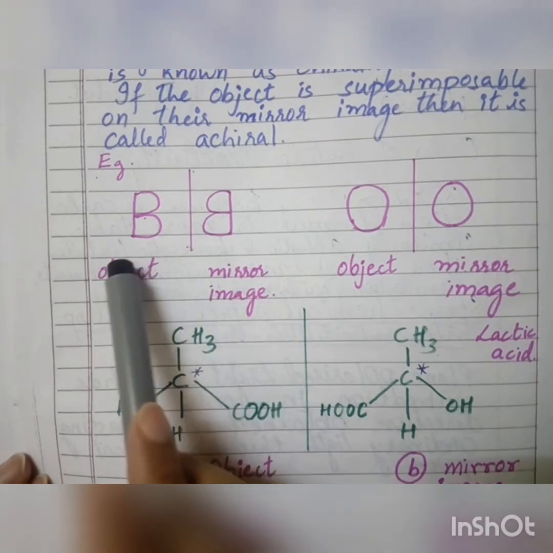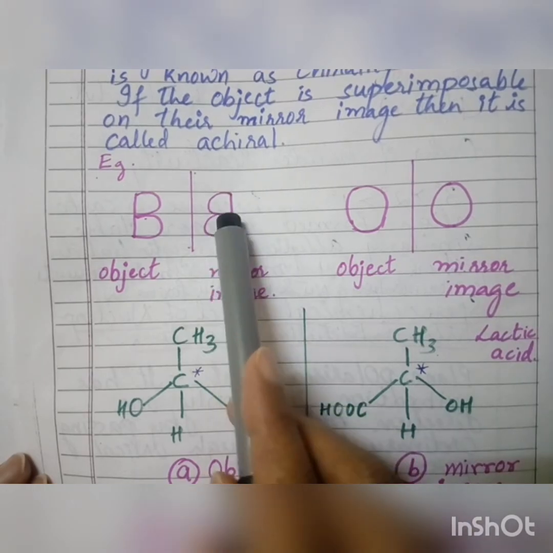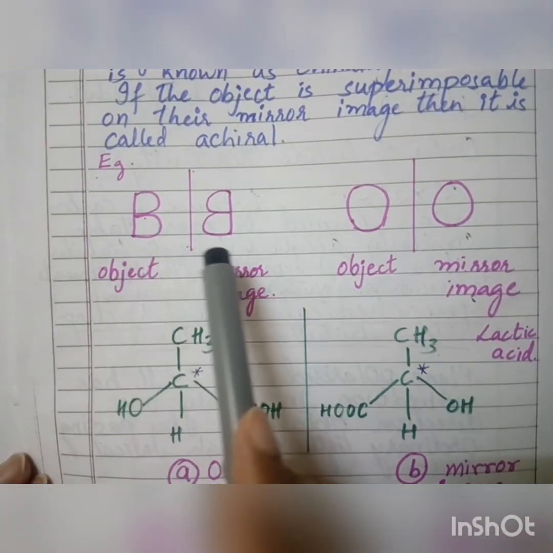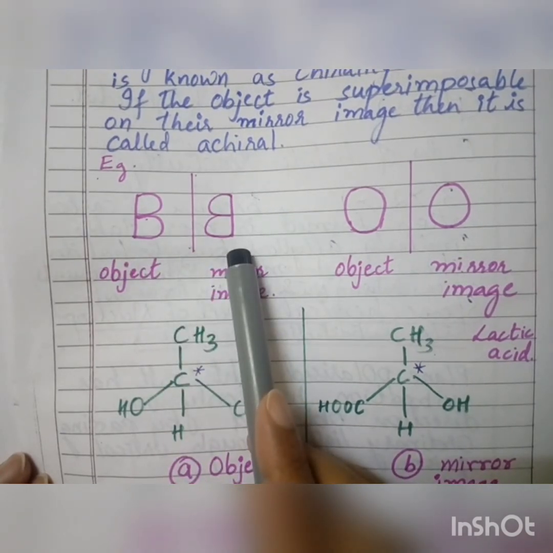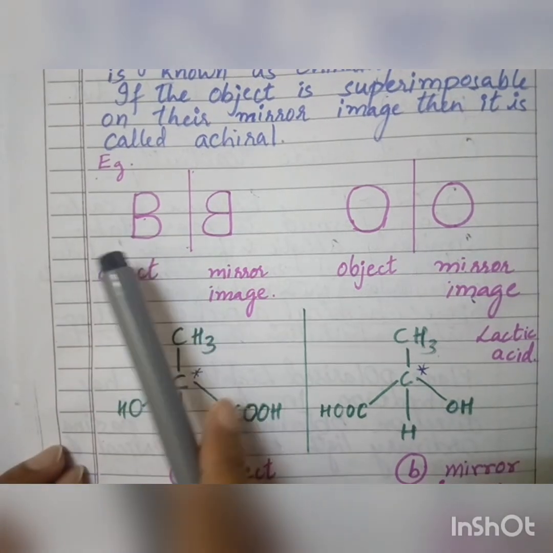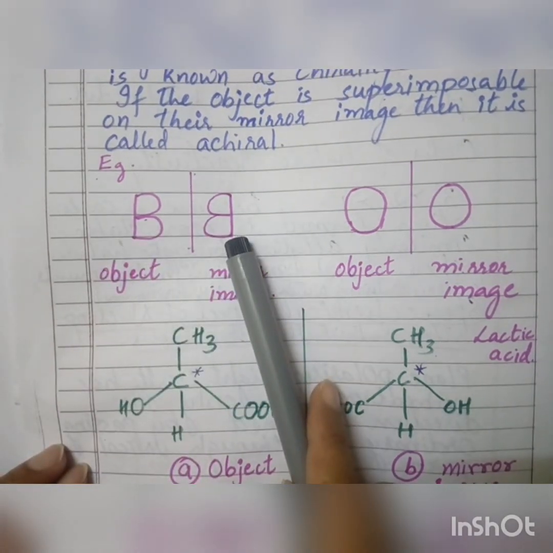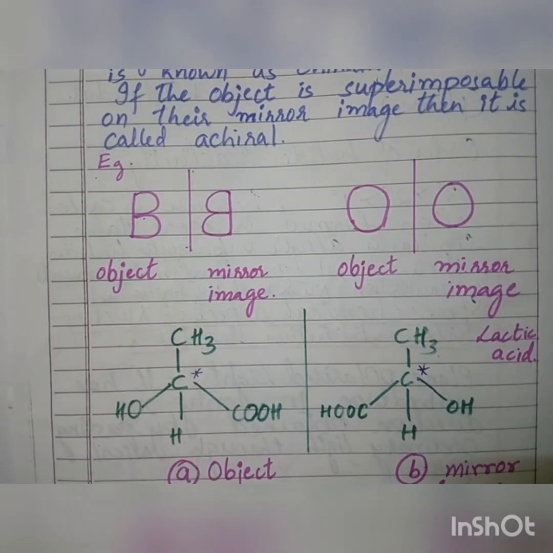Non-superimposable. ಈಗ ಕ್ಯಾಪಿಟಲ್ ಲೆಟರ್ ಬಿ ಅಂತ ಬರ್ದಿದ್ದೇವೆ. ಇದರದ ಮಿರರ್ ಇಮೇಜ್ ಏನಾಗಿದೆ? ಈ ತರ ಬಂದಿದೆ. ಈ ಆಬ್ಜೆಕ್ಟ್ ಮತ್ತು ಈ ಮಿರರ್ ಇಮೇಜ್ ಸೂಪರ್ ಇಂಪೋಸ್ ಆಗಬಾರ್ದು. ಅಂದ್ರೆ ಏನು? Suppose if I take this B and I place over this B, it should not coincide. Okay, then we call it as the non-superimposable mirror image.